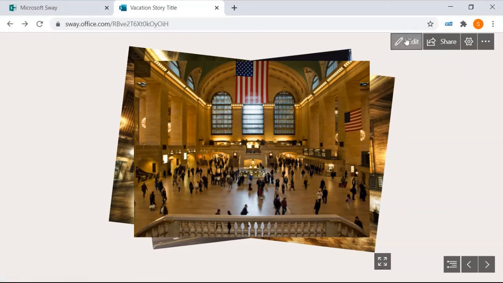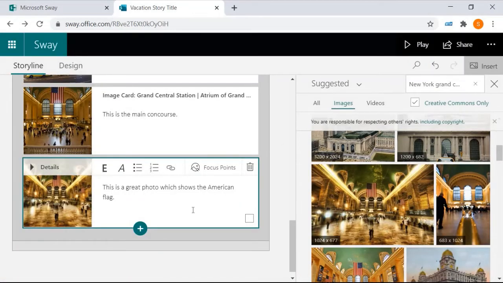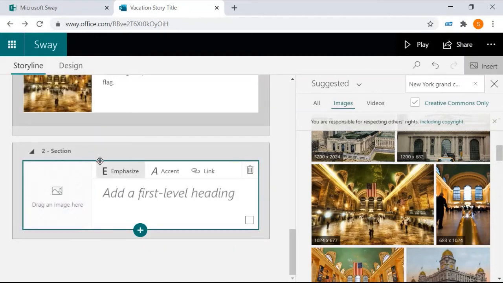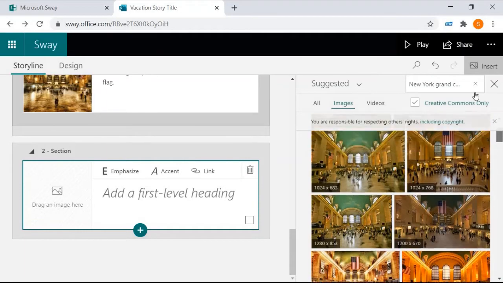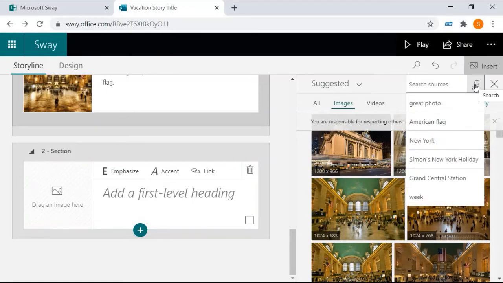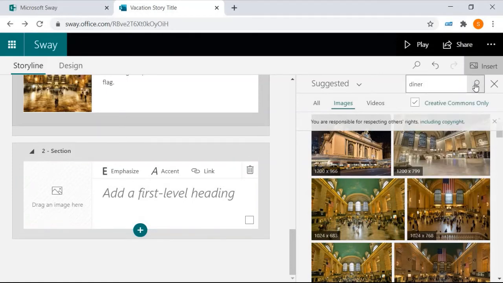So we're quite happy with the way it's looking. I'm quite pleased with that. It's looking nice. Okay. Now I don't want to add anything to the stack now, because that would be clicking here. I want to go to here, and I want to add a different thing. Okay. Now this is a first level heading again, and I'm going to put a picture in this time. And what I want to do is I want to put in, let's think, a diner, a New York diner.